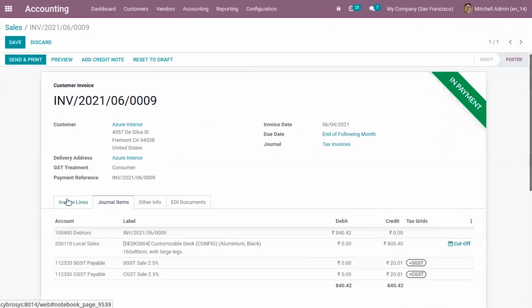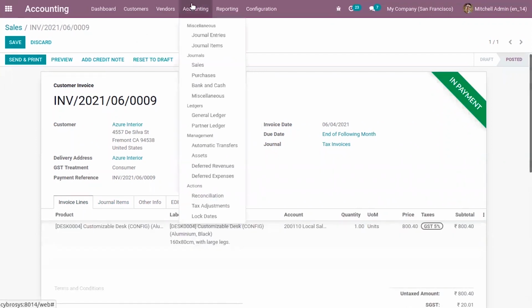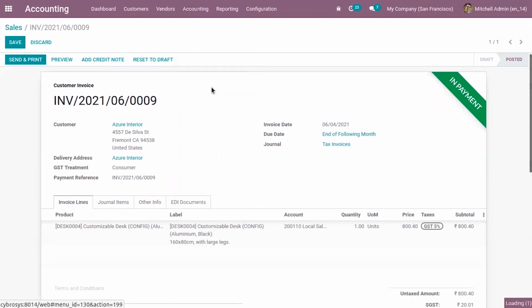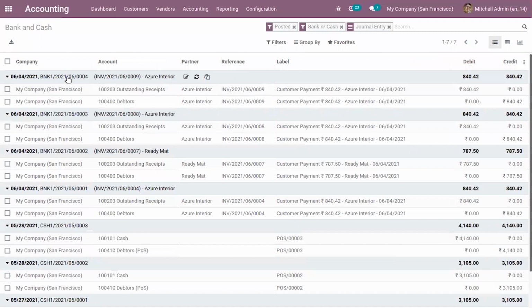When you come under account, you can see we have a bank and cash journal. When you open it, here we can see an entry is created for the invoice. You can see now the amount is credited in the debtors account, that is the receivable account, and the amount is debited in